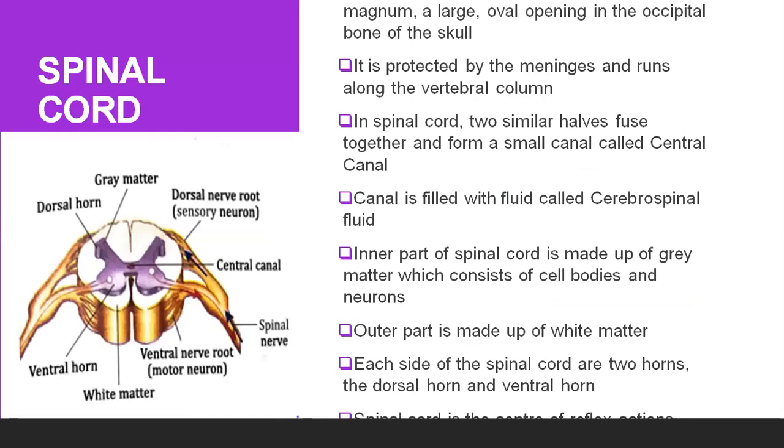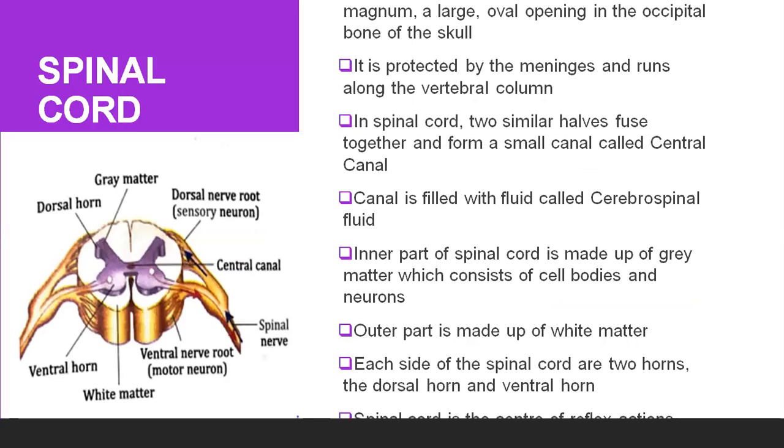After that, we are coming on to the spinal cord. Spinal cord, it is extending down from the medulla oblongata and it comes out from the foramen magnum. Foramen magnum is the large oval opening at the occipital bone of the skull.